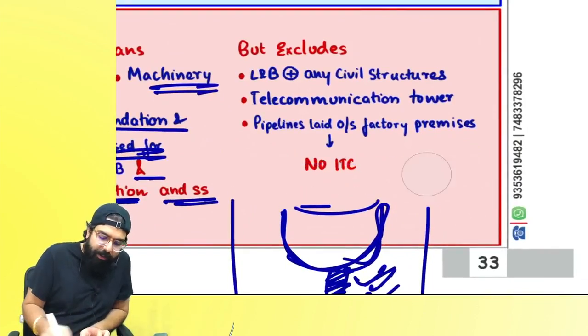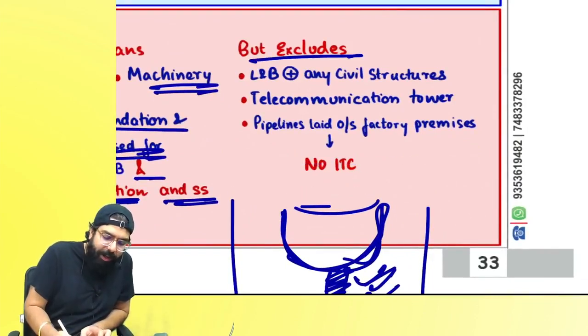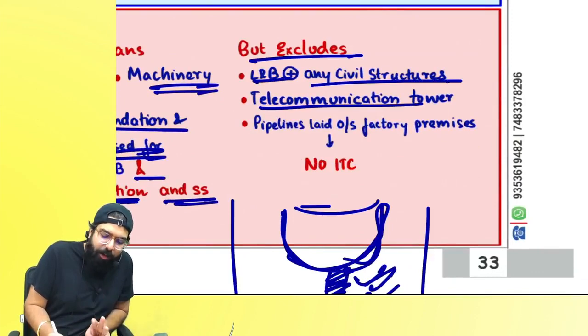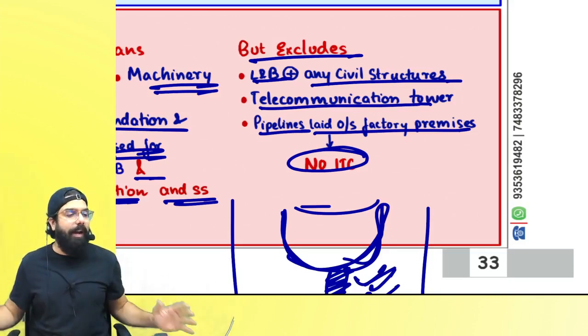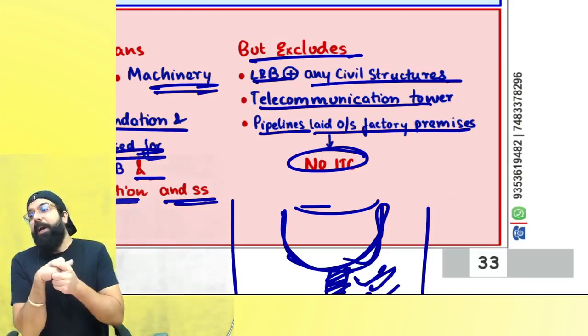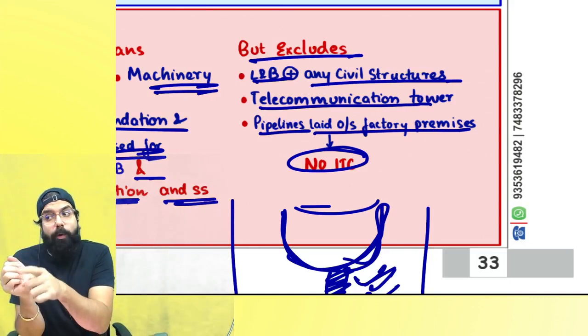Always remember one thing, these things are not considered as plant and machinery: land and building, civil structure, telecommunication tower, pipeline laid outside the factory. You will not get ITC because these are never considered as plant and machinery. In the exam they will tell you telecommunication equipment; equipment's credit is allowed.